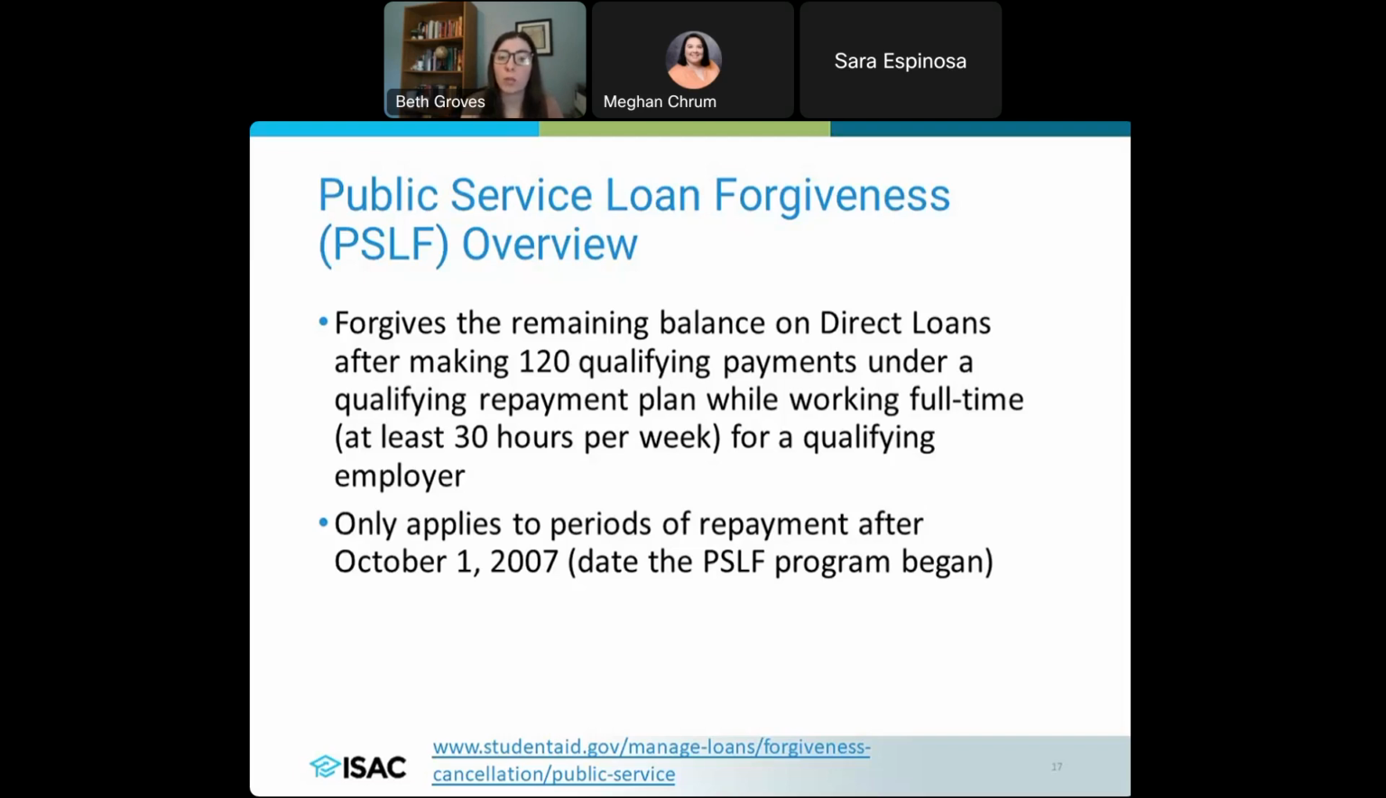Now, we have worked with borrowers before that have questions about loans that existed before 2007. So if a borrower has loans that were prior to October 1 of 2007, which is the date that the PSLF program began, those are not going to count toward PSLF because that's when the program began. They can't retroactively count those things. So it's only going to apply to periods of repayment that are after that October 1 date in 2007.